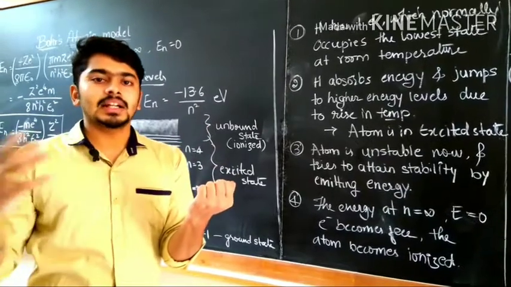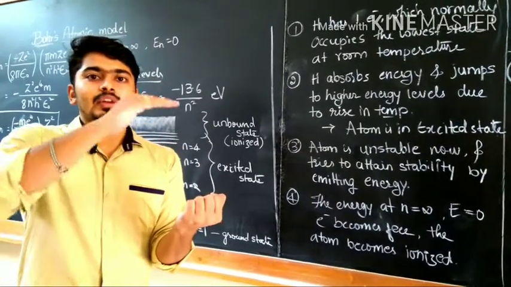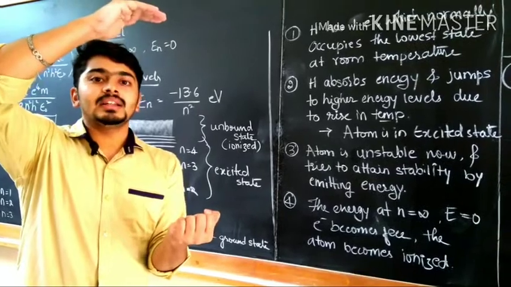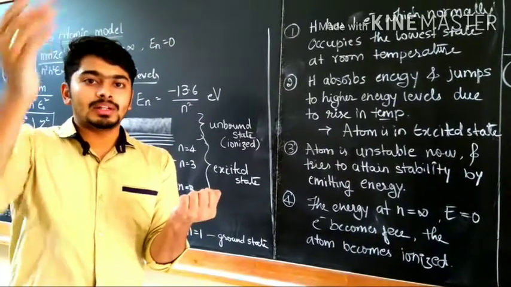If I continue to supply energy, the electron that went to the first orbit goes next to the second orbit. It will move on to higher orbits until the energy becomes zero for the electron.